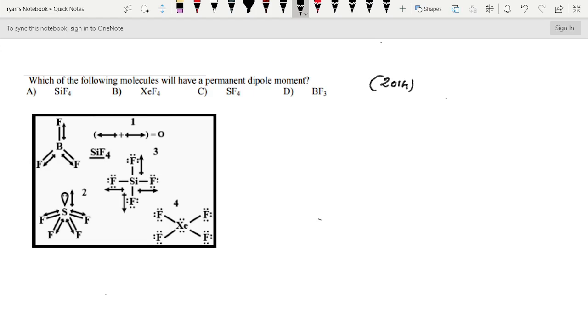Here, in the case of silicon tetrafluoride, the dipole moments cancel each other. Hence, it does not have the permanent dipole moment. Therefore, here SiF4, that is wrong. Second one, we can consider XeF4. Here, xenon tetrafluoride is a non-polar molecule because it cancels each other, making the net dipole moment 0. Therefore, this is also wrong.